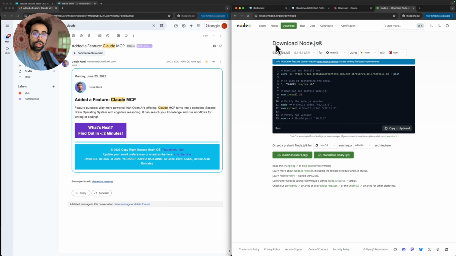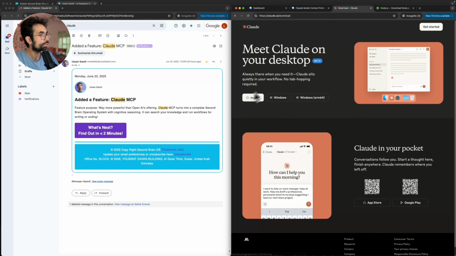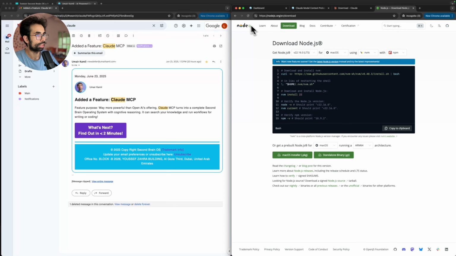So there's another engine called UV that is for Python, and for JavaScript, it's typically Node.js. There are other ones, but these are the two most popular ones. UV is the most popular one for Python. Node.js is the most popular one for JavaScript, right? So you head over here, and just like we saw on what Claude did, it highlighted the one that you need. Node.js will also highlight the one that you need.